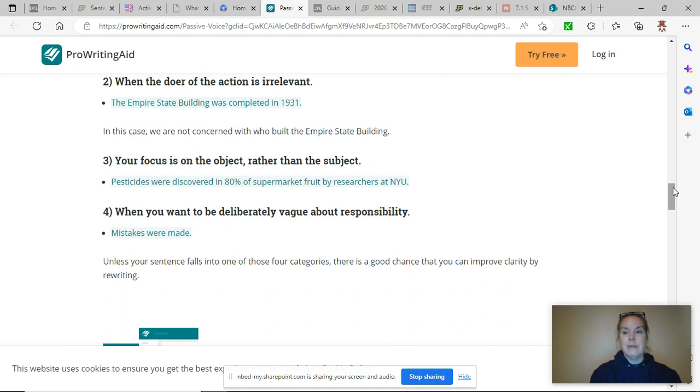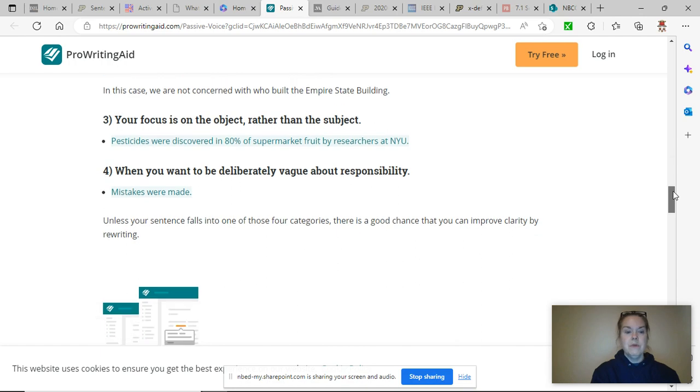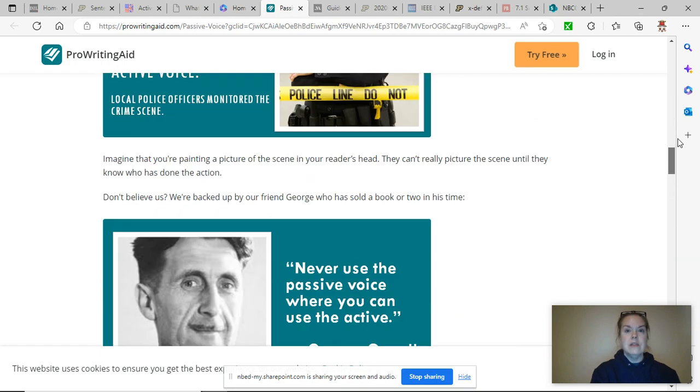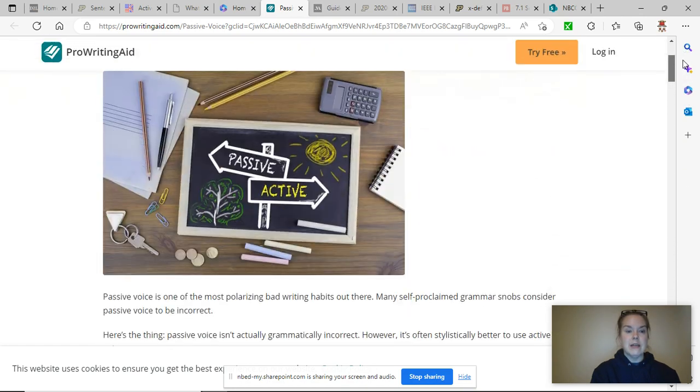So these are some reasons that the passive voice is okay to use, and you can expect them to be used. But for the most part, we really want to use the active voice in our writing.